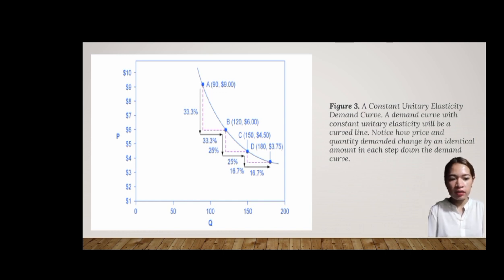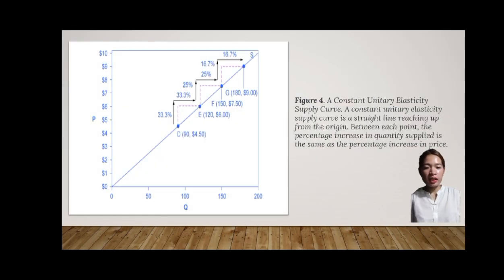In constant unitary elasticity, ang demand curve na may constant unitary elasticity ay magiging isang curved line. Pansinin kung paano nagbabago ang presyo at quantity demand ng magkapare-parehong halaga. Unlike the demand curve, the supply curve with unitary elasticity is represented by a straight line. In moving up the supply curve from left to right, consider the price changes with each increase in quantity.